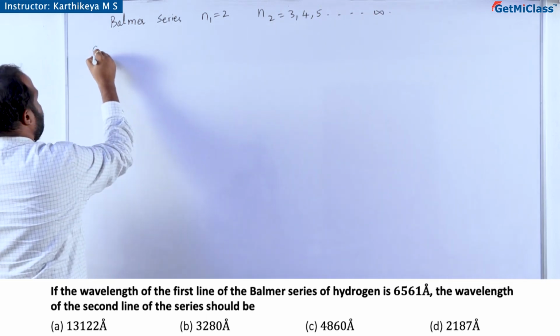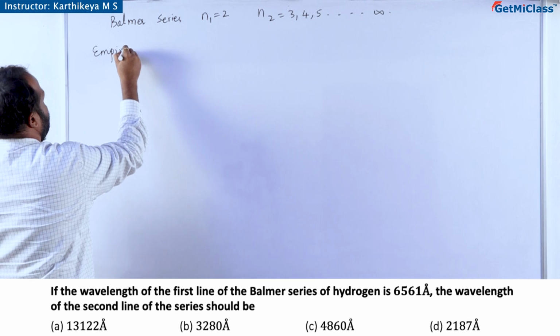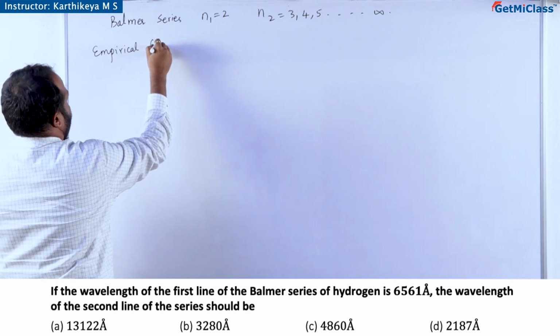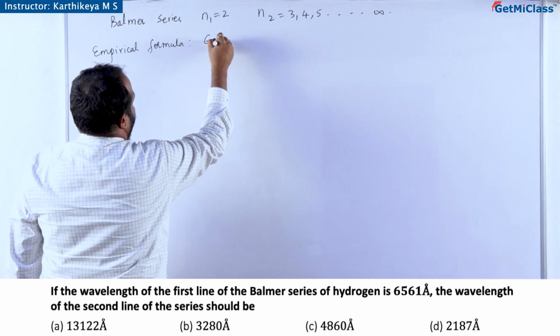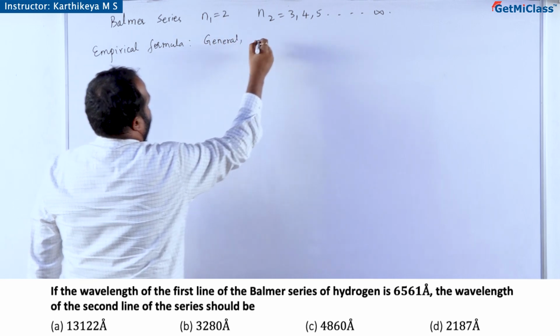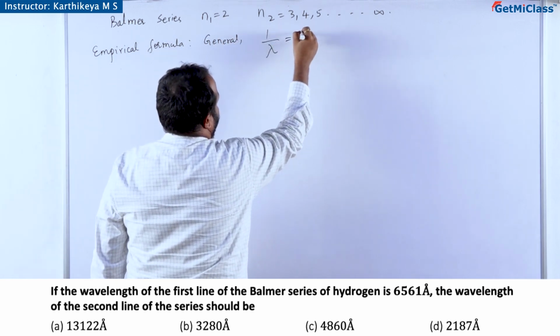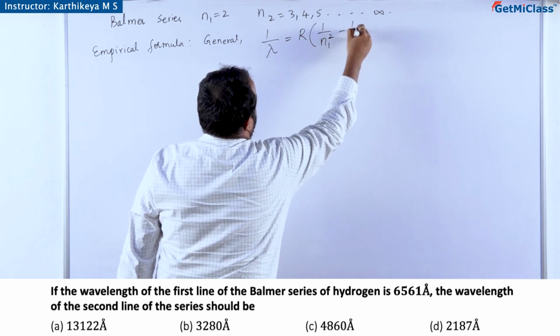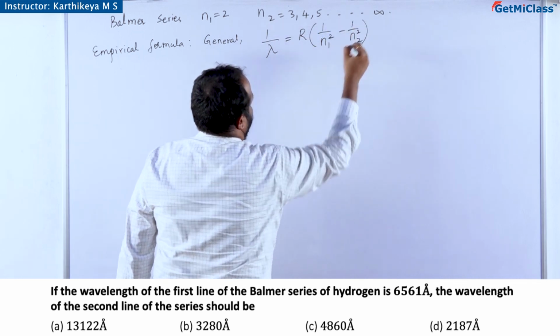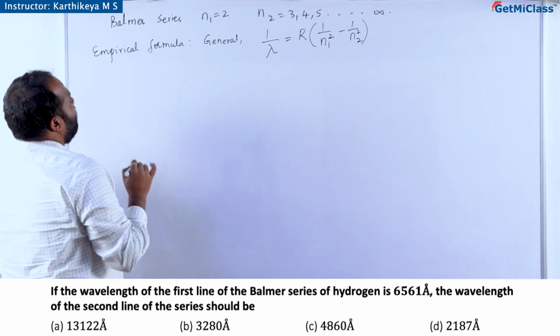So the empirical formula for the Balmer series is one we are all aware of. The wave number, 1 by lambda, is equal to the Rydberg constant R times 1 by n1 square minus 1 by n2 square.